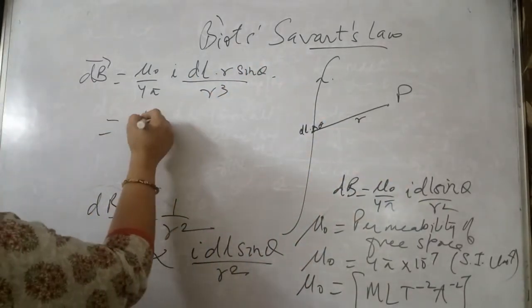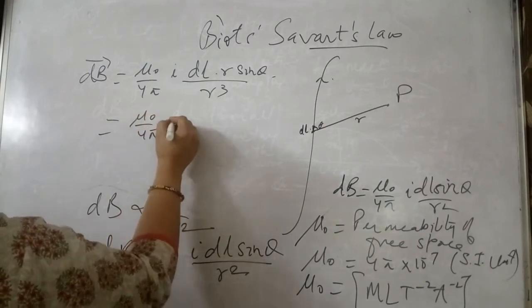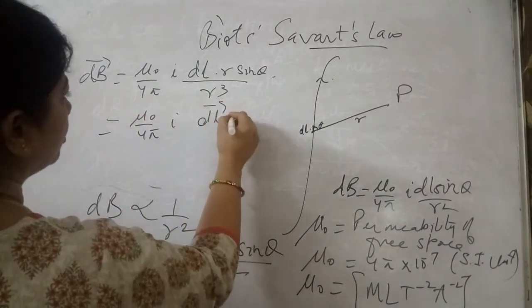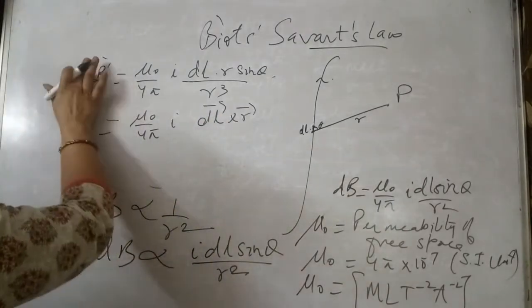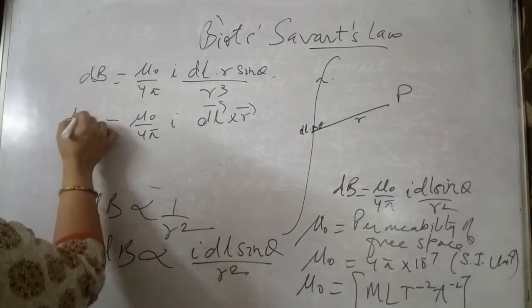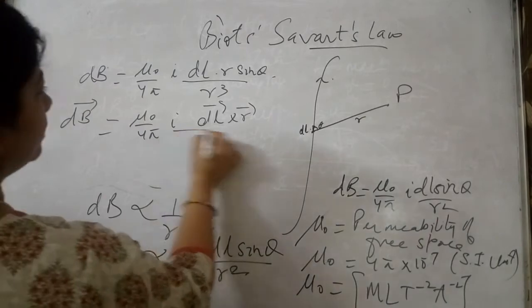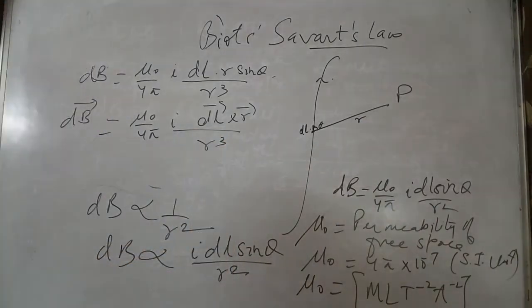So this is mu 0 by 4 pi I dl vector cross r vector divided by r cube. So we have got this relation in the vector form.